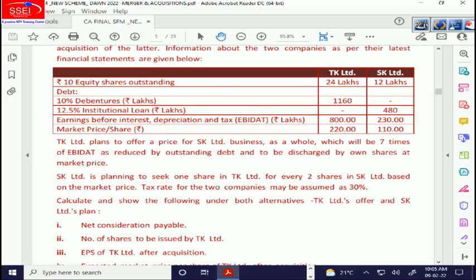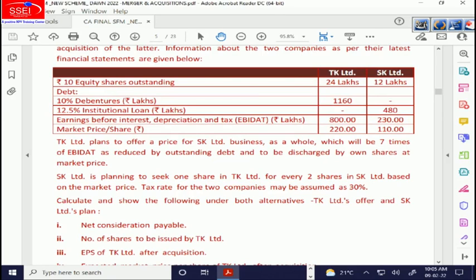Actually, in the sum depreciation is not given. They should have given EBIT over here because we are forced to assume that depreciation is nil. And how is it possible that depreciation is nil? So don't ask me that doubt. I feel that they should have given EBIT to us so that that presumption would not have come. Market price is 220 for TK and 110 for SK.